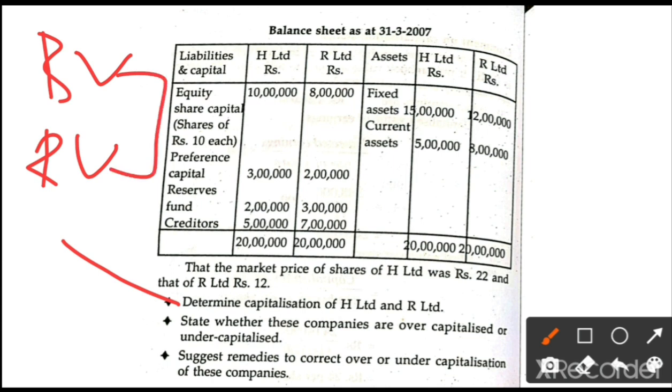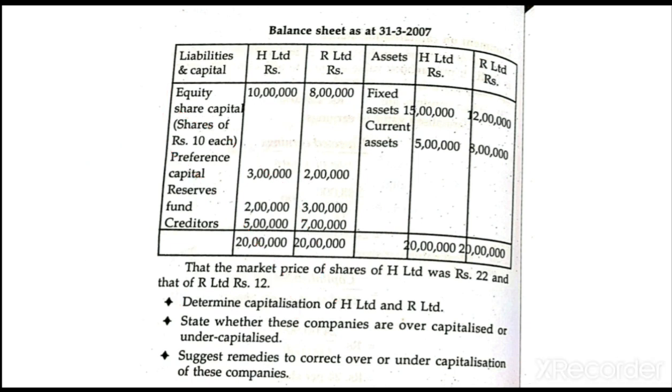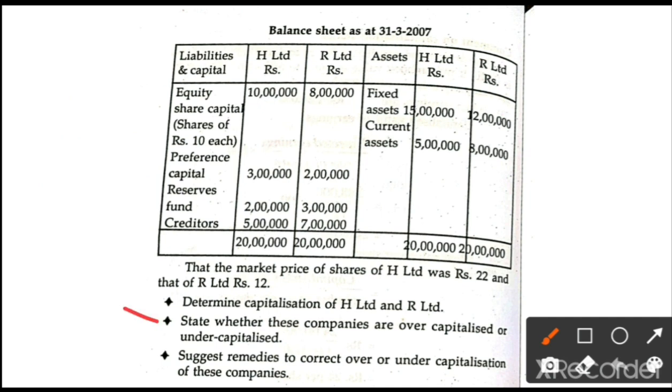Based on book value and real value, we have to decide whether the company is under capitalized, over capitalized or fairly capitalized. That is the first thing. Second, state whether these companies are over capitalized or under capitalized. So what do we have to do? Determining capitalization means what? First we have to calculate the book value and real value.